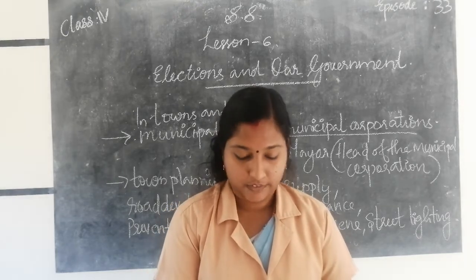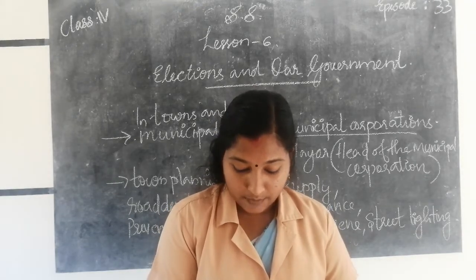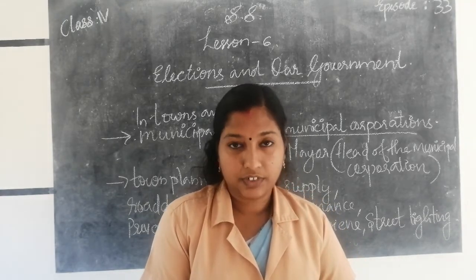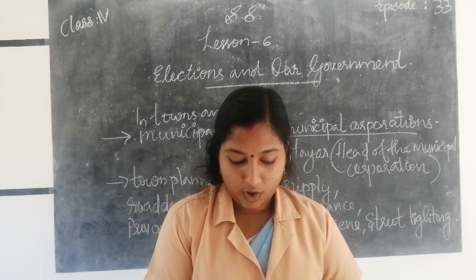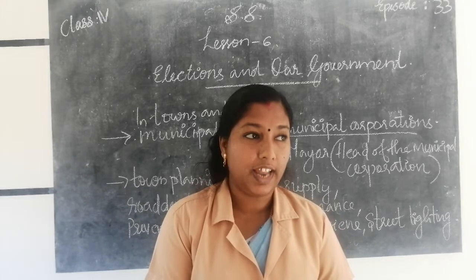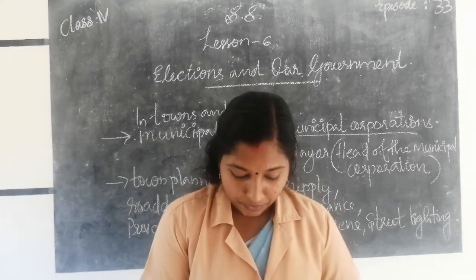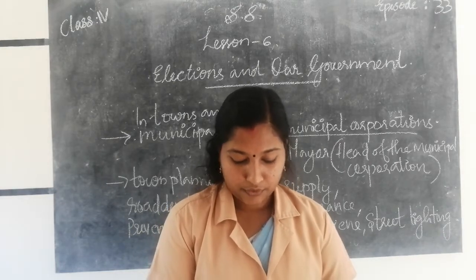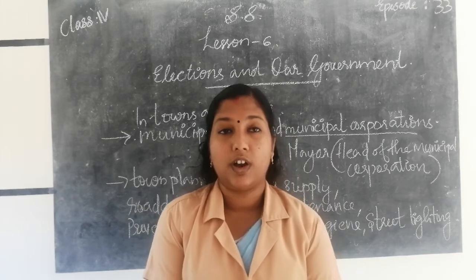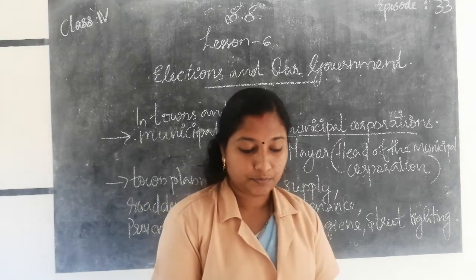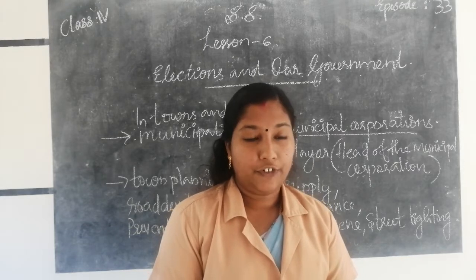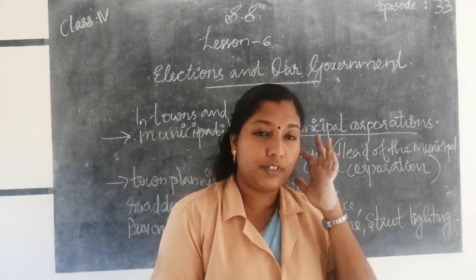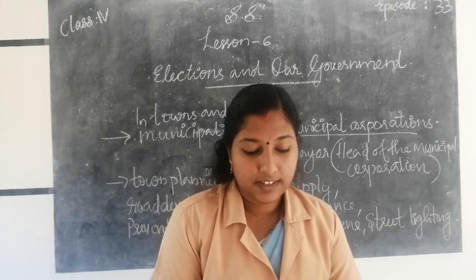Next is local self-government. Local self-government is the lowest level of government. It takes care of local problems and looks after the needs of the local people. The local self-government at the village level is called the Grama Panchayat. The Grama Panchayat has 5 members, selected through Panchayat elections. Out of the 5 members, at least one has to be a woman. The head of the Panchayat is known as the Sarpanch, the head of the village.